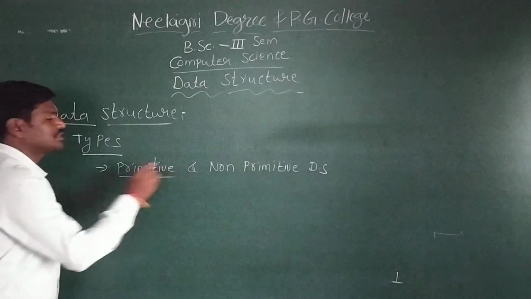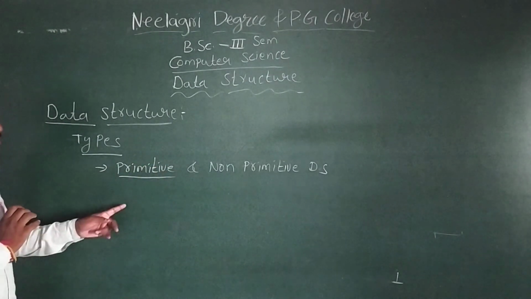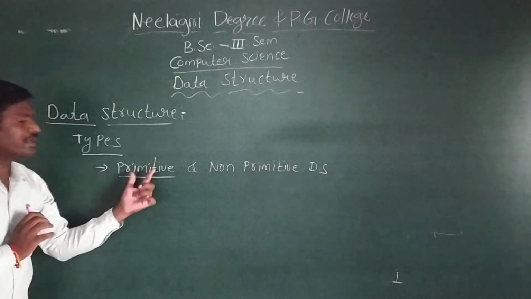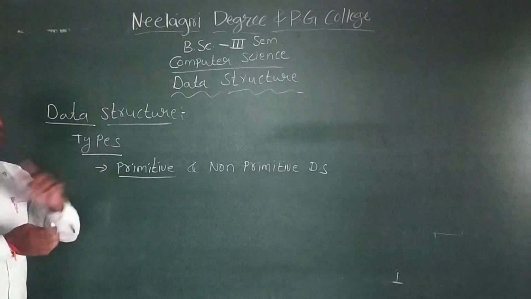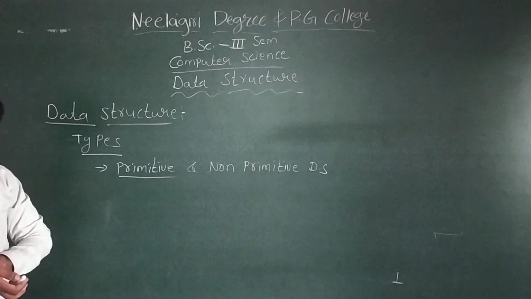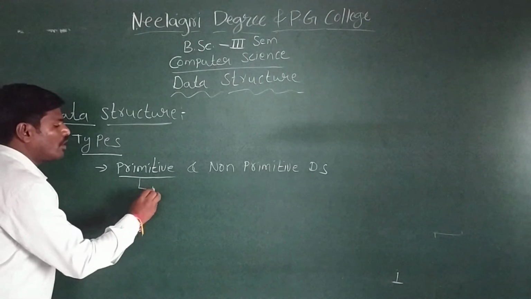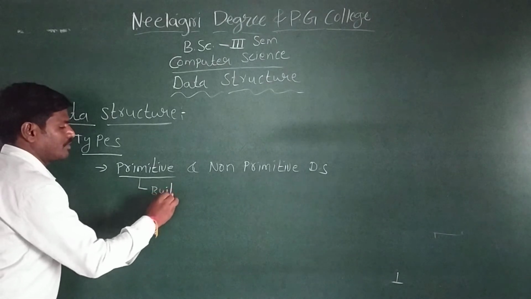Primitive data structure means the data structure that represents the primary data. Generally all primitive data types are built-in data types.